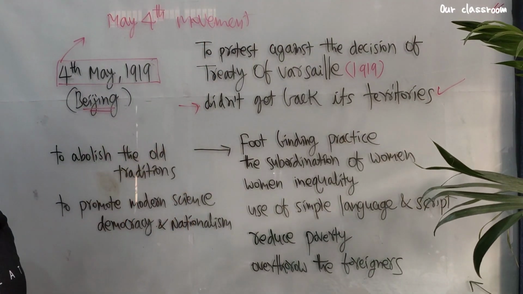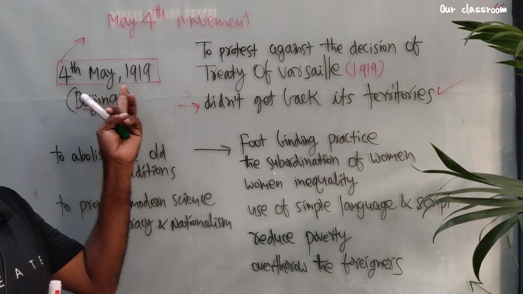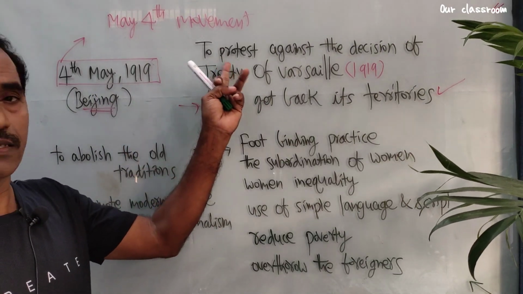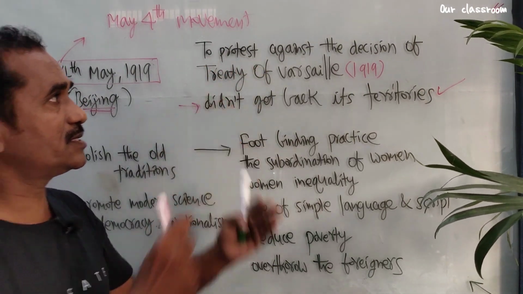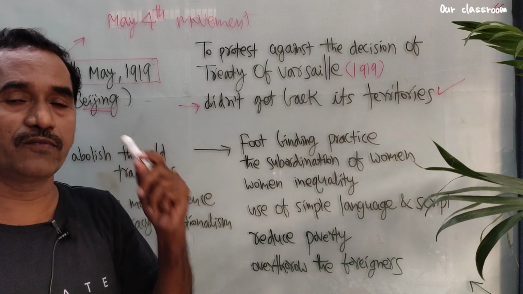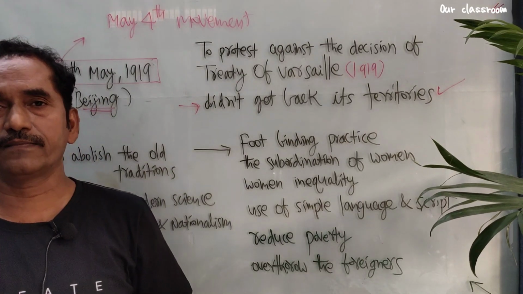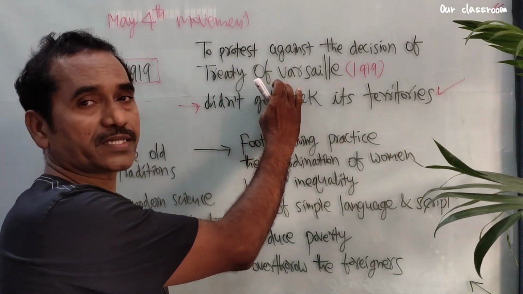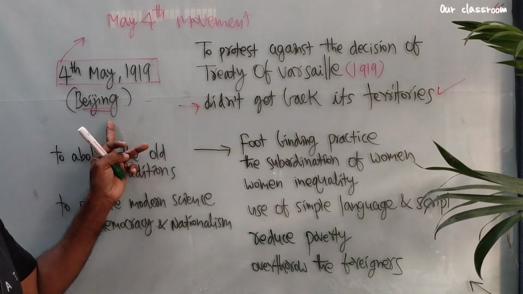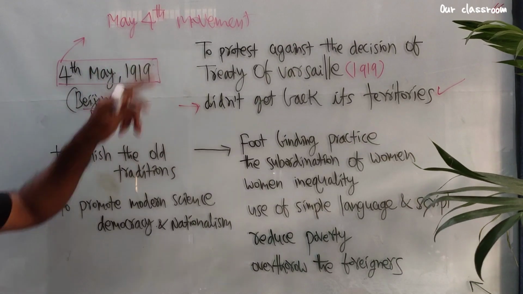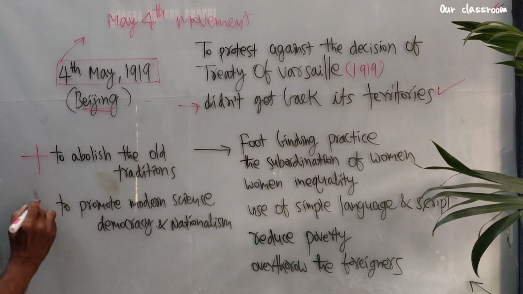What is called the May 4th movement? The May 4th movement means Chinese people demonstrated in Beijing on 4th May 1919. Why? Because they wanted to protest against the decision made by the Treaty of Versailles. Though China was in the allied group, it did not benefit from the Treaty of Versailles. So for that reason, they demonstrated in Beijing. This protest turned into a movement. It is called the May 4th movement. Later, some more aims were added by the people.